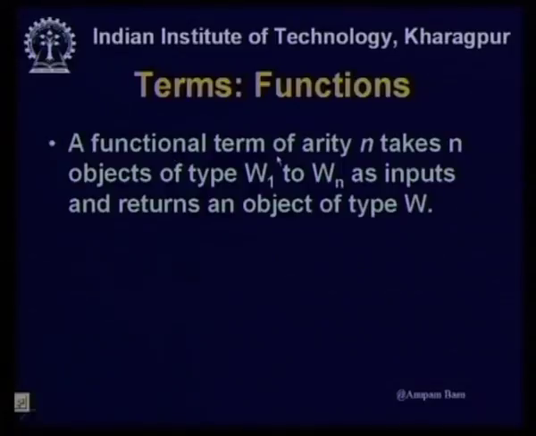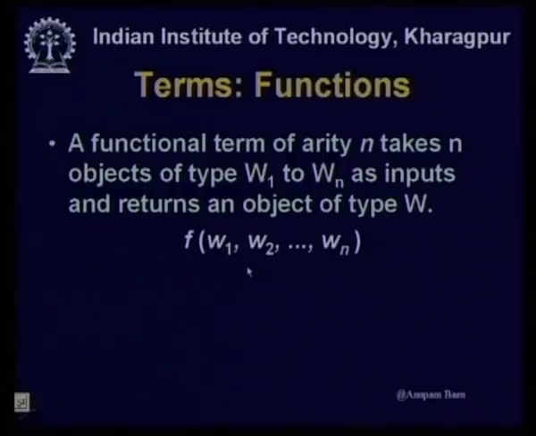A functional term of arity n, that is, how many parameters the function will have, takes n objects of type W1, W2 up to Wn, maybe of different types, as inputs, and returns an object of some other type W. Now, that can be any type. So, it takes parameters of objects which can be variables or constants and returns an object of a type W.